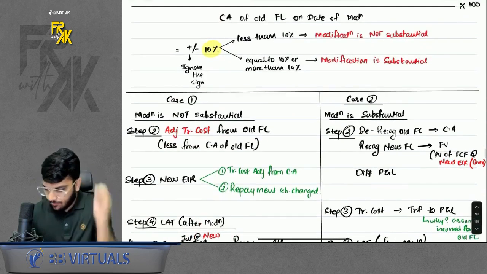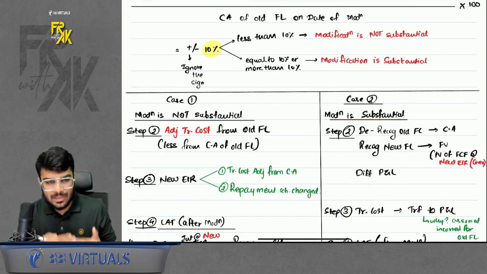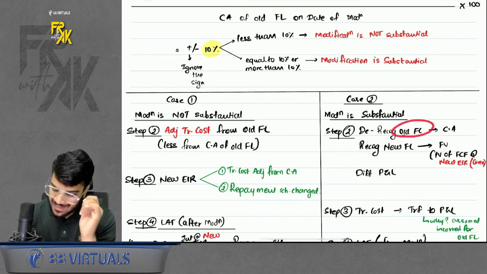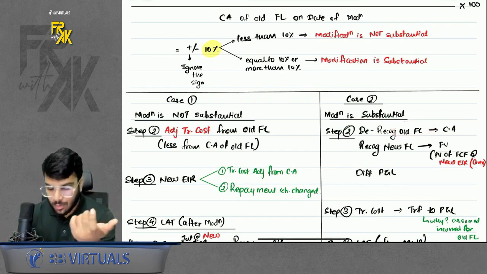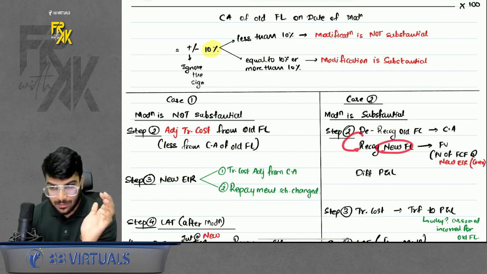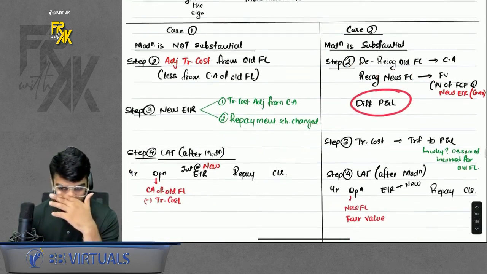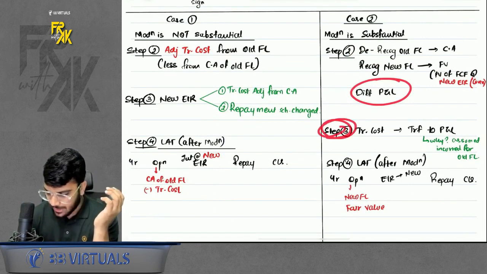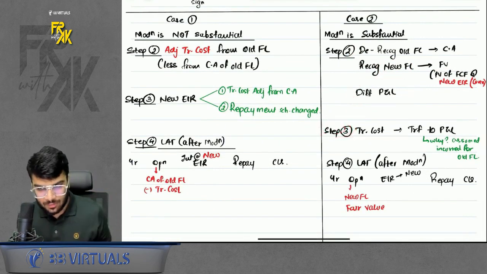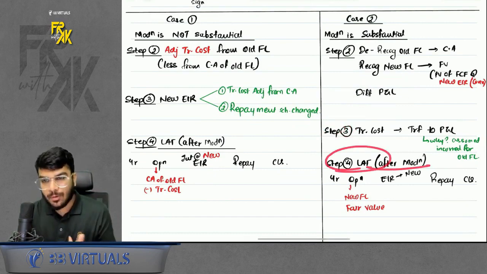Okay. Acha, what if the modification turns out to be substantial? In that case, if there is a major loss, it leads to breakup. Breakup means you will de-recognize the old financial liability at carrying amount. You will record the new financial liability. How to find the values, I will teach you, don't worry. Difference will be transferred to profit and loss. Whatever transaction cost is there, it is directly transferred to profit and loss. And then prepare the LAT after modification.